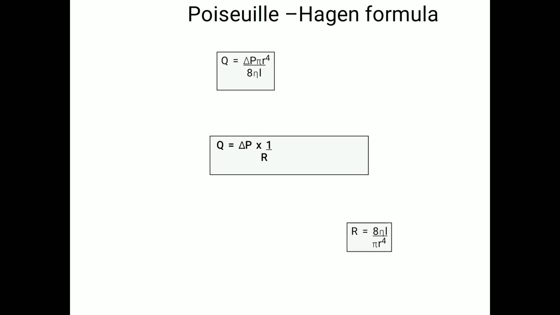Resistance is equal to 8 mu L by pi R to the fourth; that is the Poiseuille-Hagen formula. The next is the plasma skimming effect, which is also quite important to know. What is the plasma skimming effect?